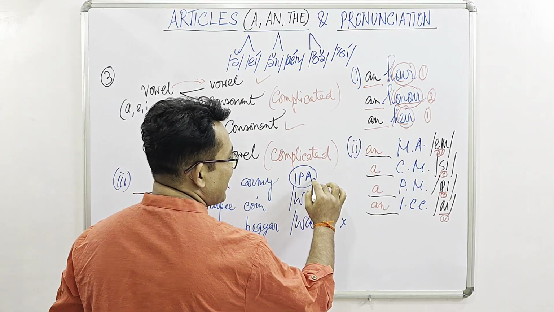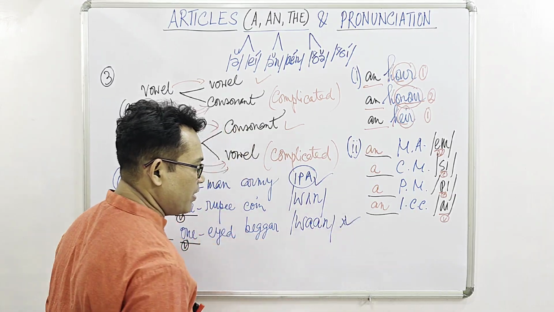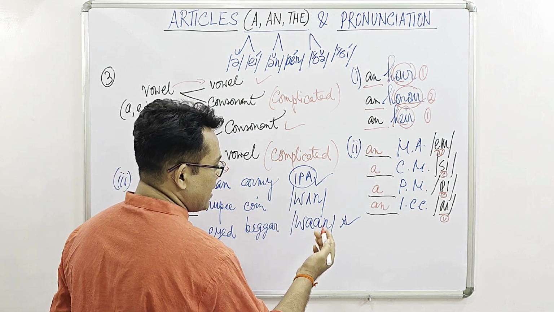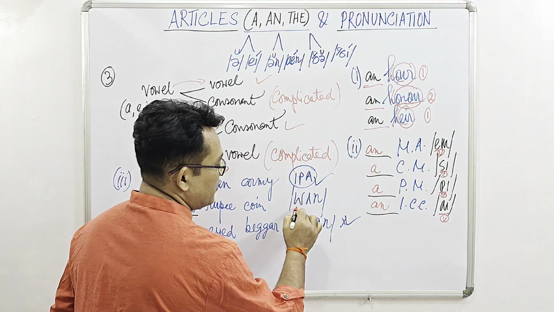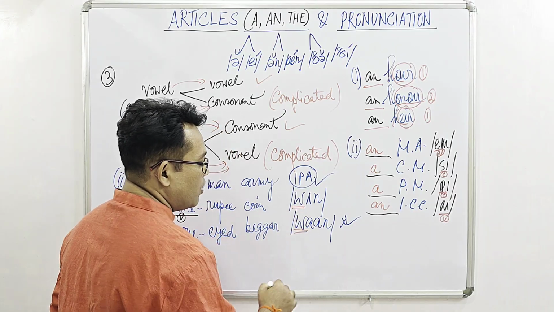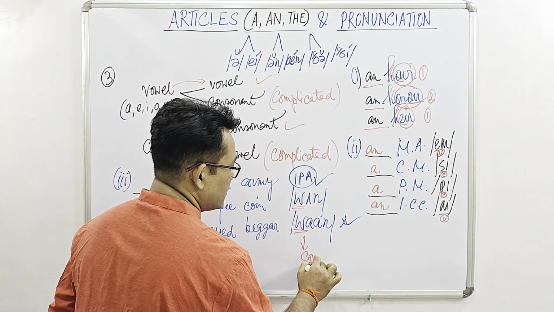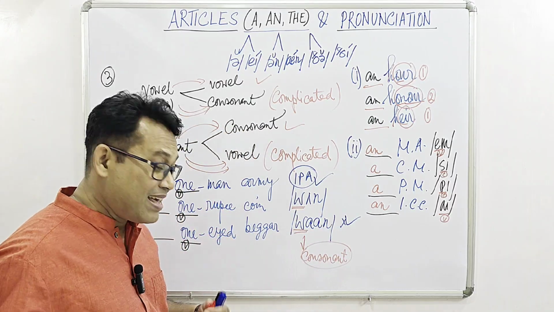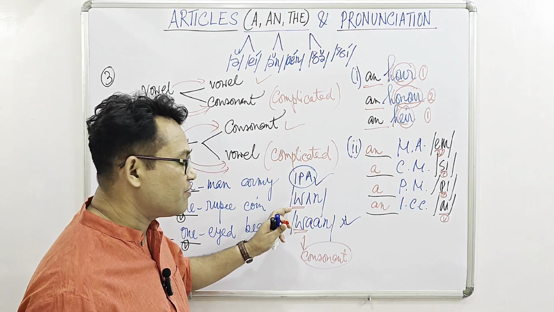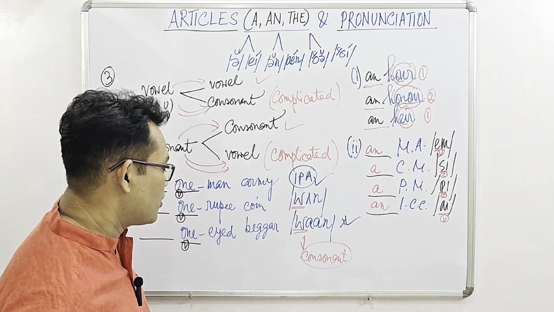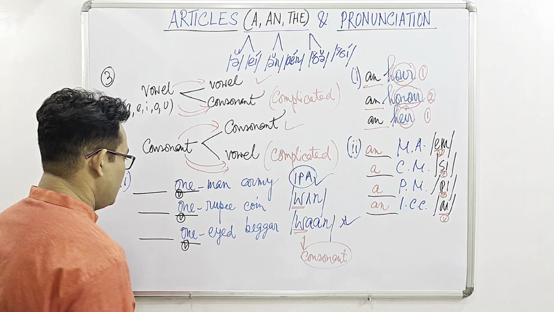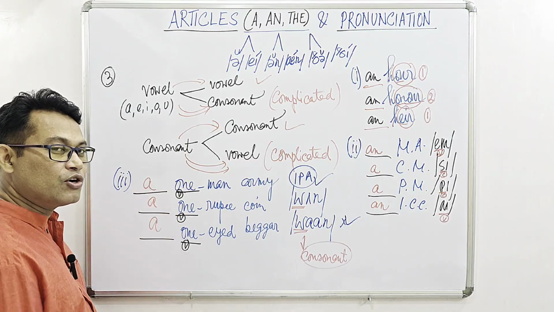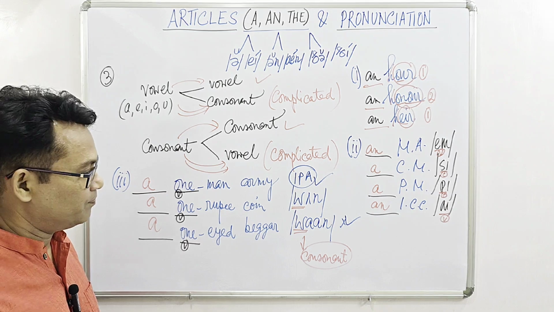So whether we go by IPA or informal way, we see that the pronunciation is actually beginning with W, which is a consonant. Or we are getting the consonant sound in terms of W. Okay. So since it is a consonant sound, we have to use A and not an. That's the very rule.